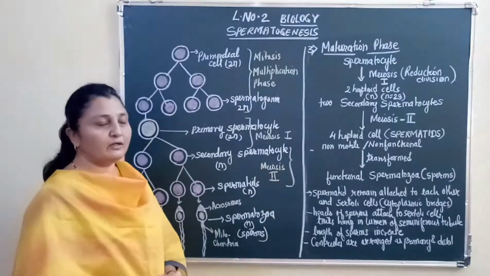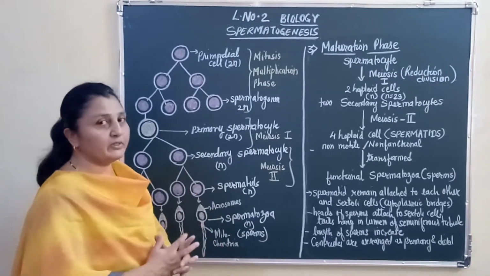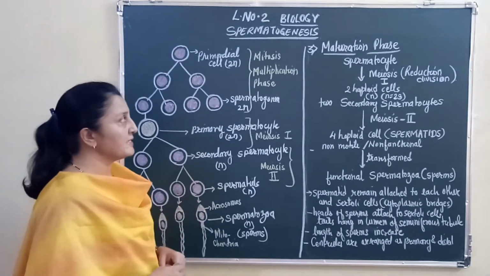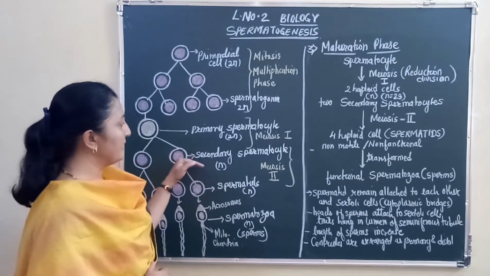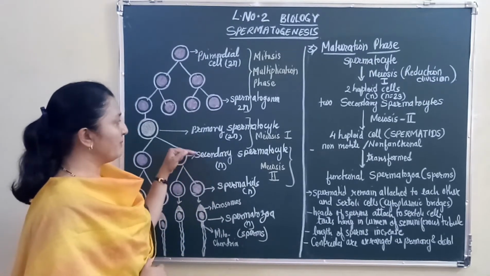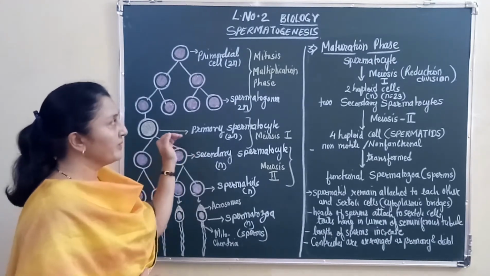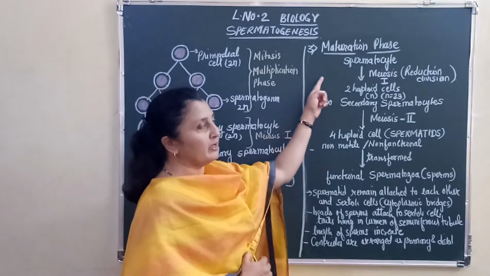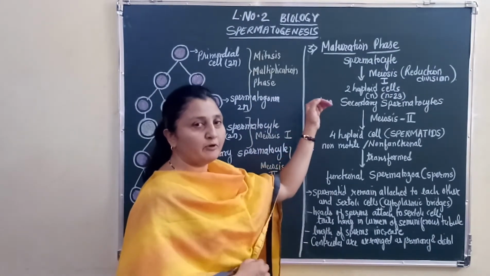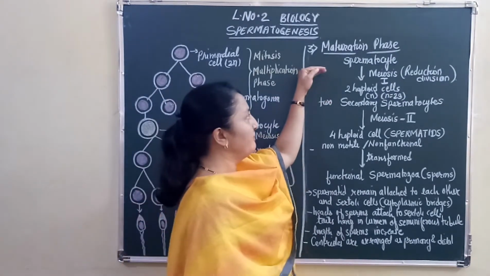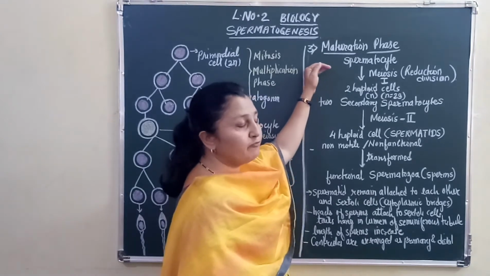or the enlargement of the cell is due to the accumulation of a large amount of food into it. The third phase of spermatogenesis is the maturation phase. We have already learnt how the primary spermatocytes are formed. The maturation phase starts from the time the primary spermatocytes are formed.